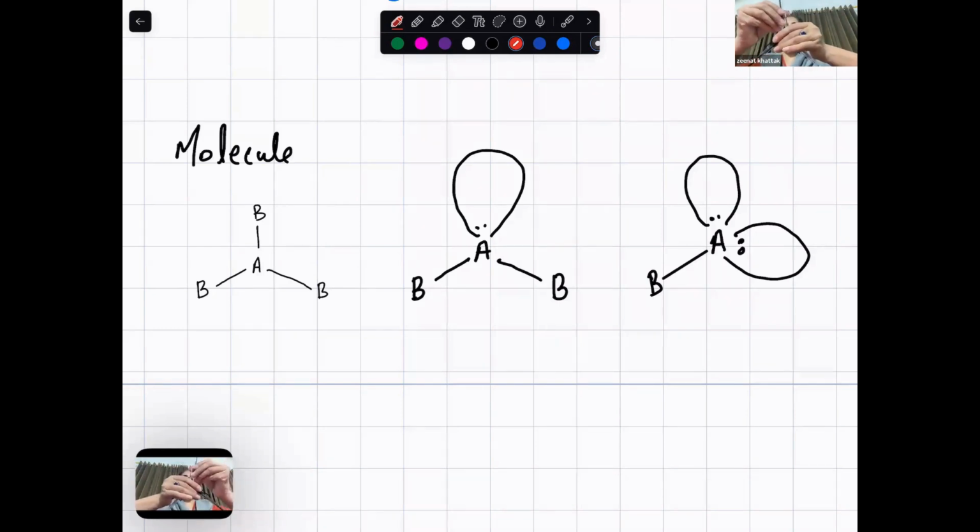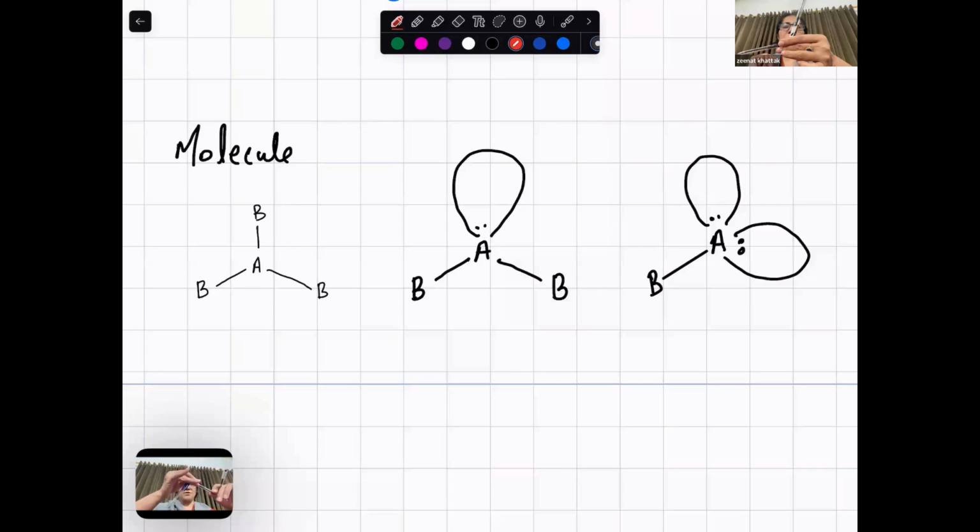So the maximum separation between the 3 is at 120, like the sign of a Mercedes fan. Right? So, trigonal planar. They're all in the same plane. 120, 120, 120.